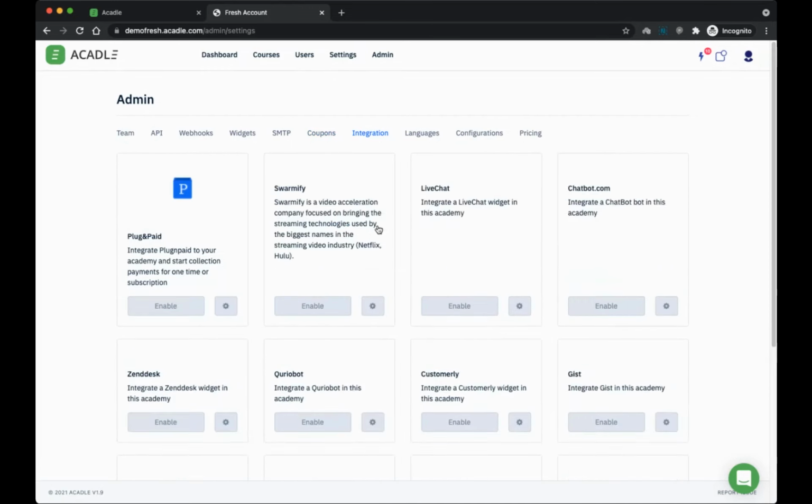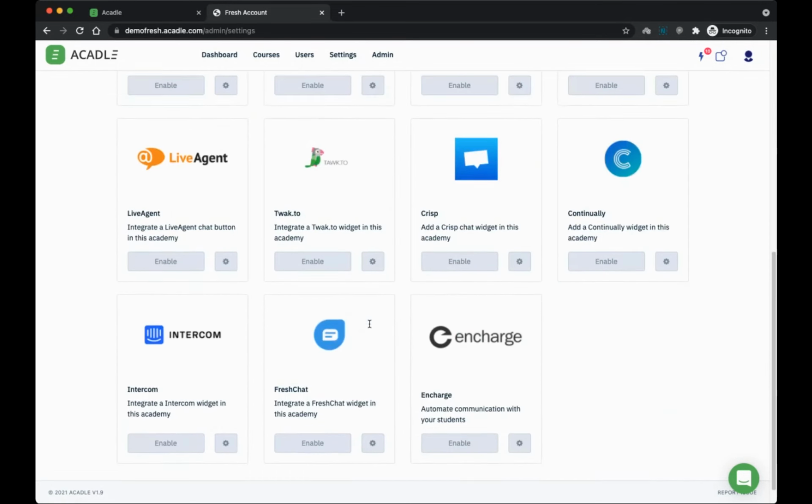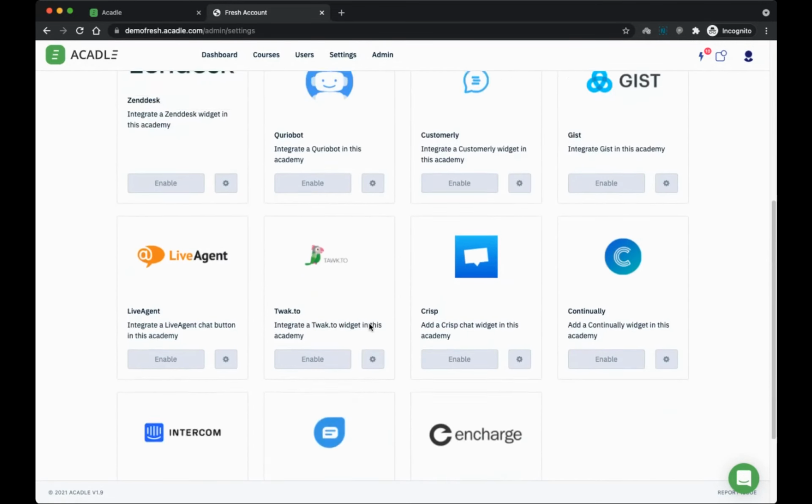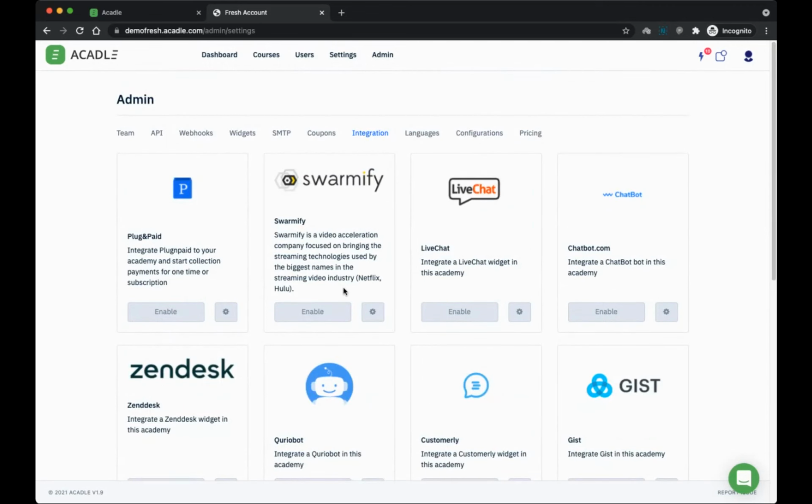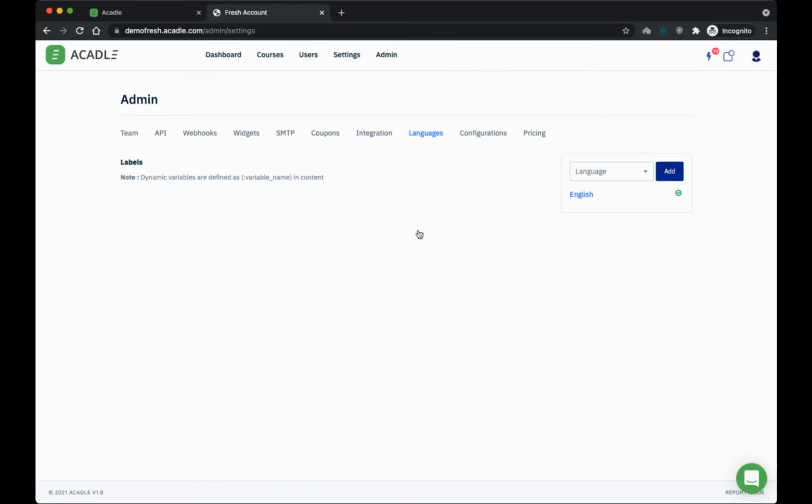And we do have a bunch of integrations here. We have integration with Encharge, Plug and Pay, Intercom, etc. Swamify. If you want to hide your videos, YouTube icons on your videos, you can use the integration feature.